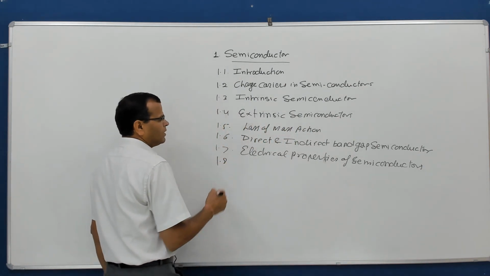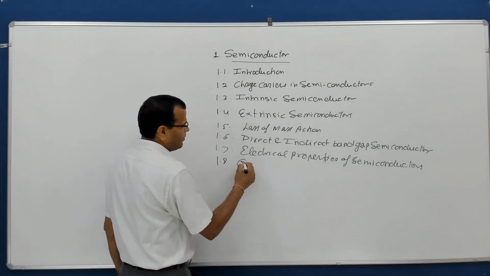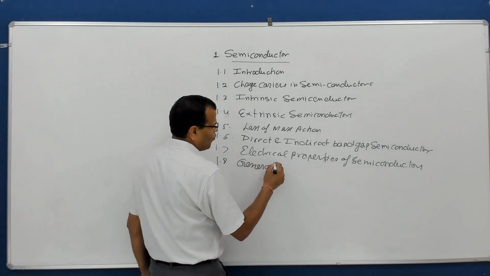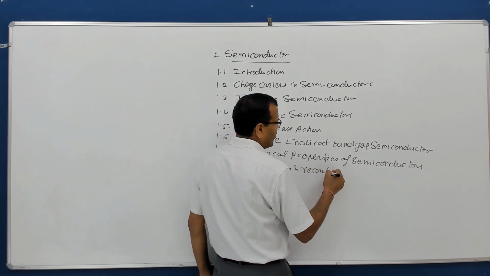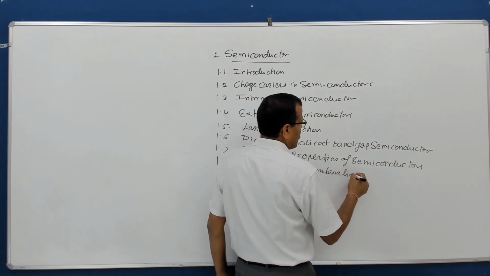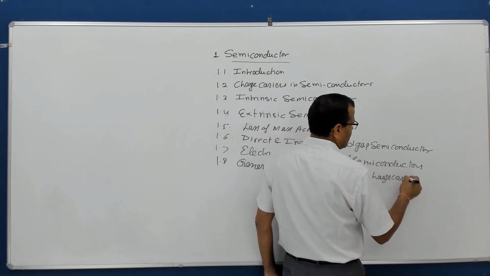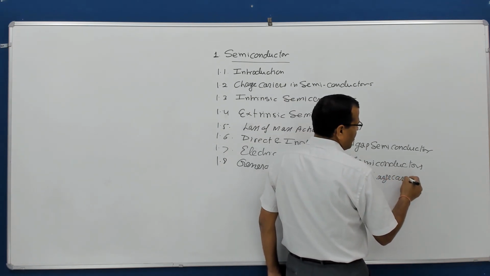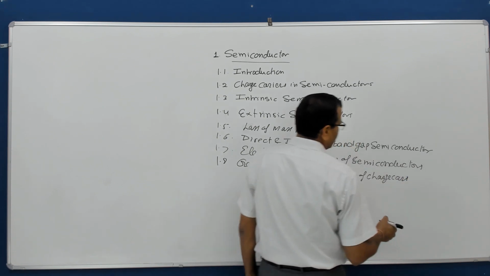Then next is 1.8, that will be generation and recombination of charge carriers in semiconductors.